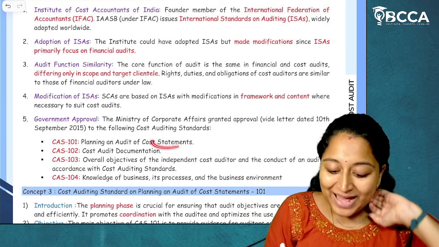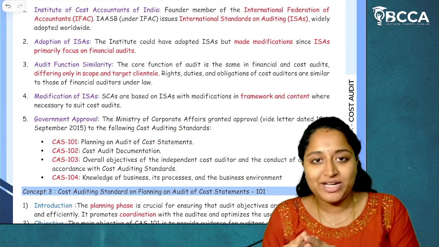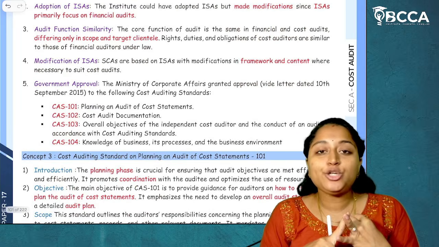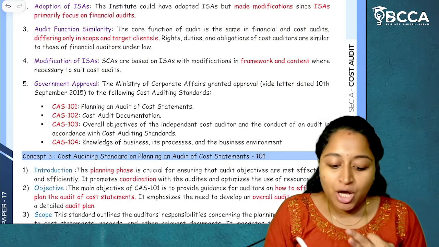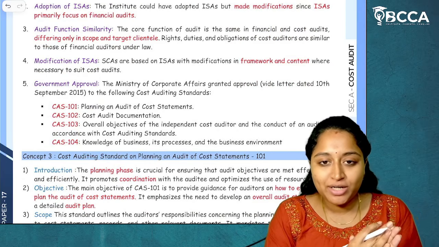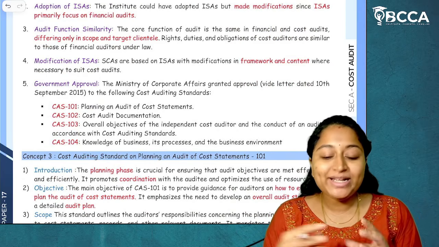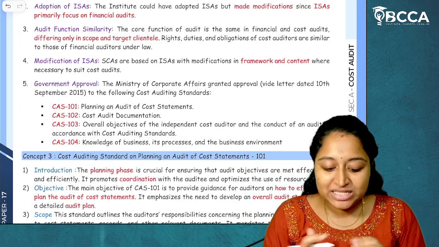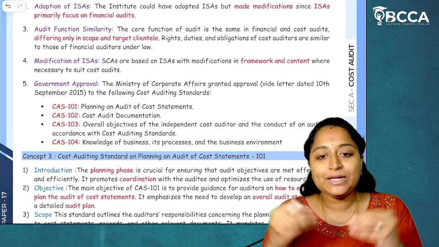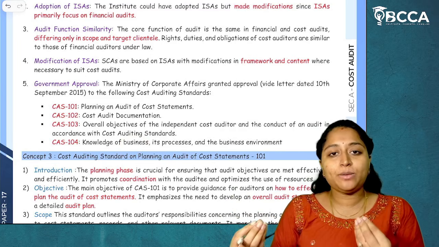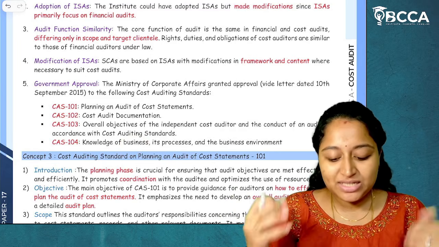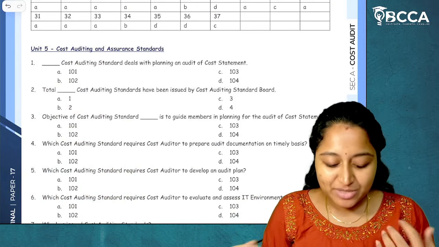101 talks about planning and audit of cost statements. So regarding planning, it is 101. 102 is related to cost audit documentation. 103 is related to overall objectives of the independent cost auditor and conduct of audit in accordance with the cost auditing standards. Whereas 104 deals with the knowledge of business, its process and the business environment. So these are the 4 standards which we have. You just have to remember these things. It's easy to do the MCQs for that.